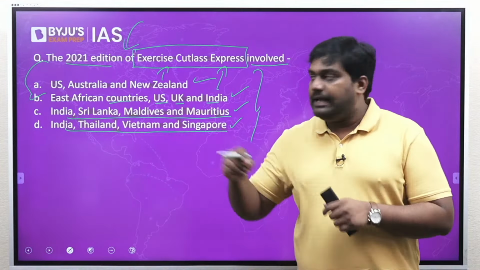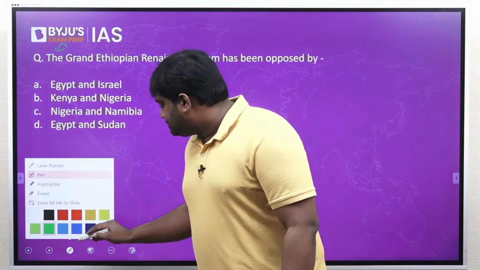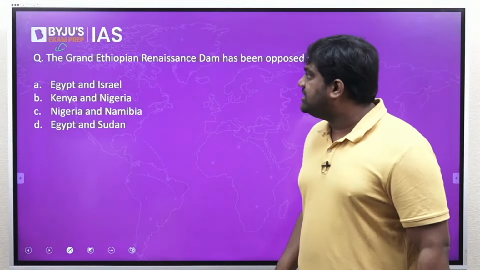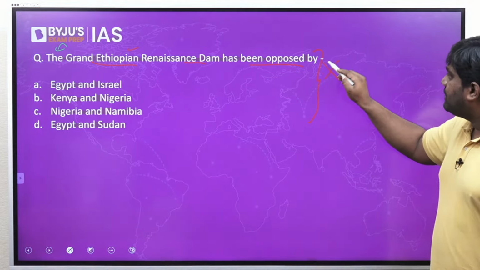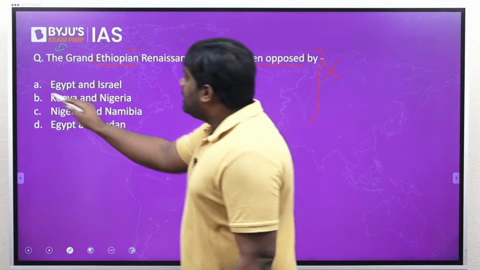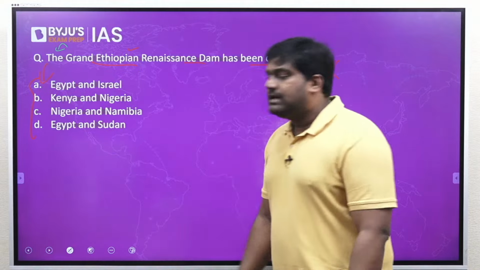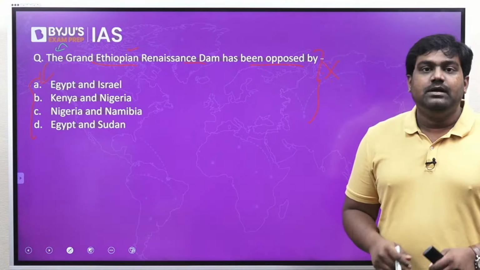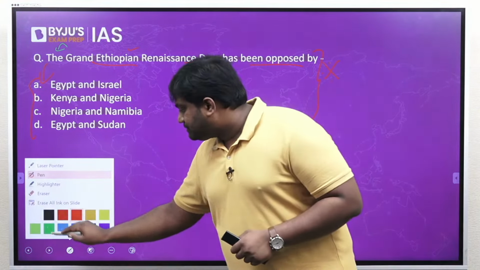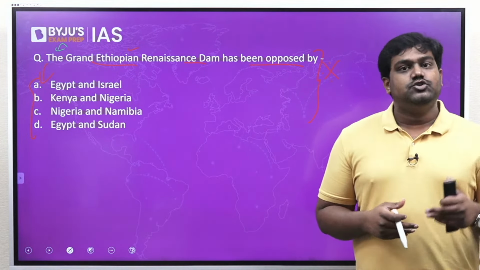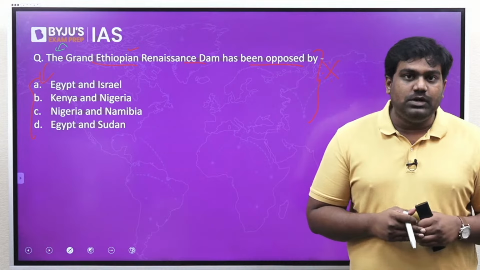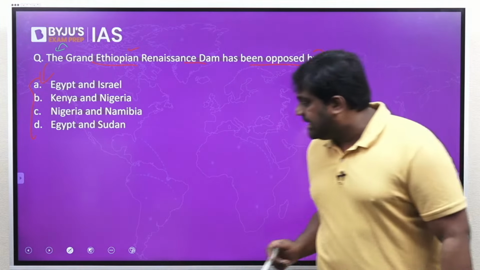The Africa region was pretty much in news last year as well. The question says, the Grand Ethiopian Renaissance Dam has been opposed by which countries? Which countries have opposed the Grand Ethiopian Renaissance Dam? This project has been in news. It has attracted a lot of controversy as well. So first you should know what this project is all about and which countries are opposing it.